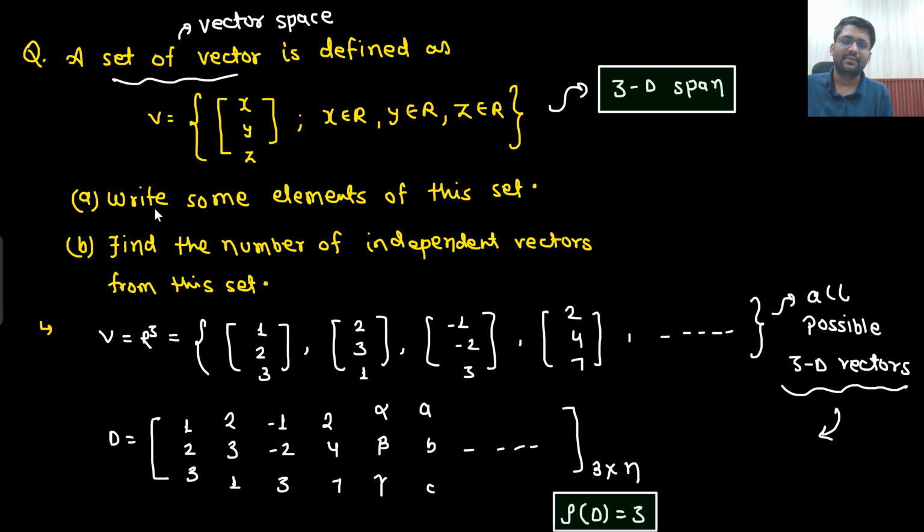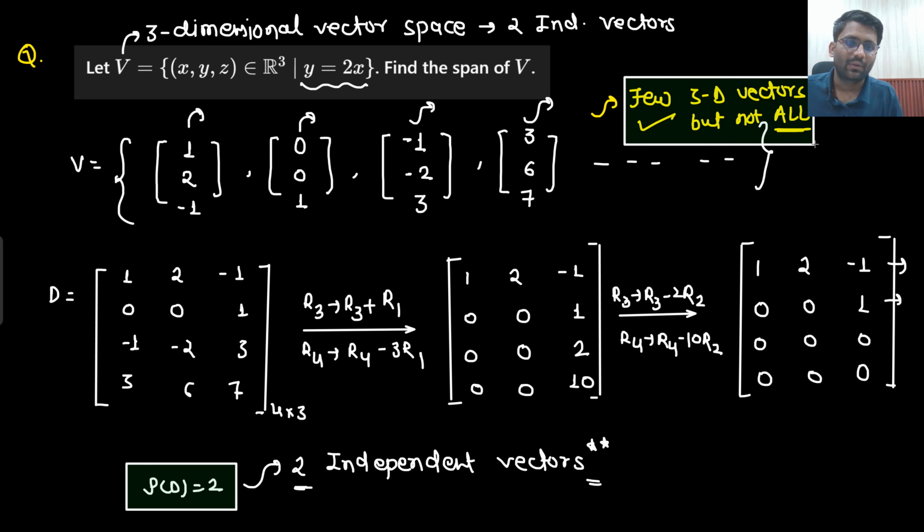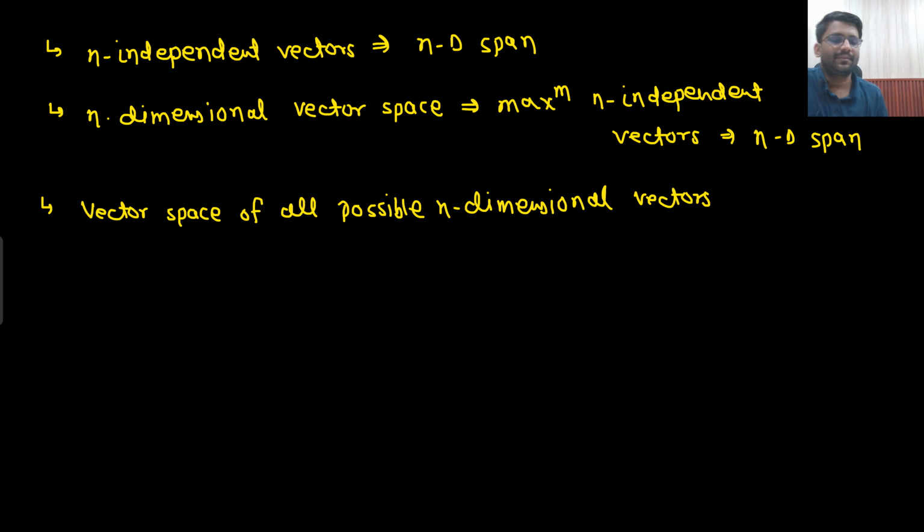But here, in this case, all the 3-dimensional vectors are present. All possible 3-dimensional vectors. So here I will write down: all 3-dimensional vectors are present. Few but not all. Here, not a set of all possible 3-dimensional vectors, few 3-dimensional vectors are present.